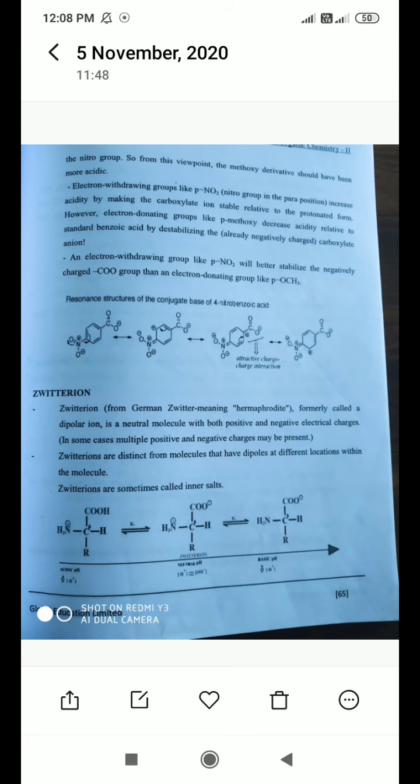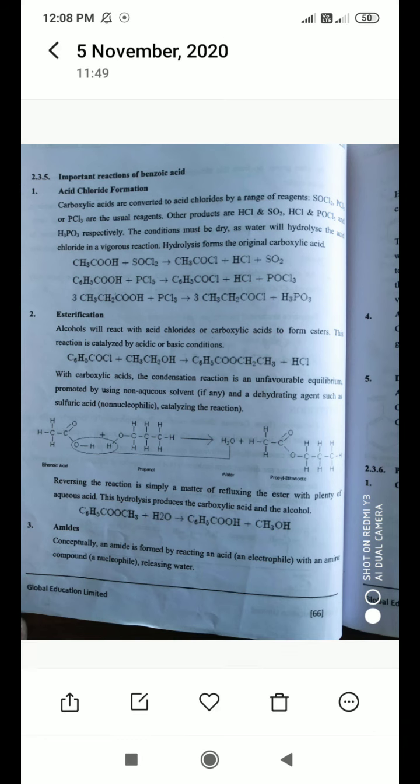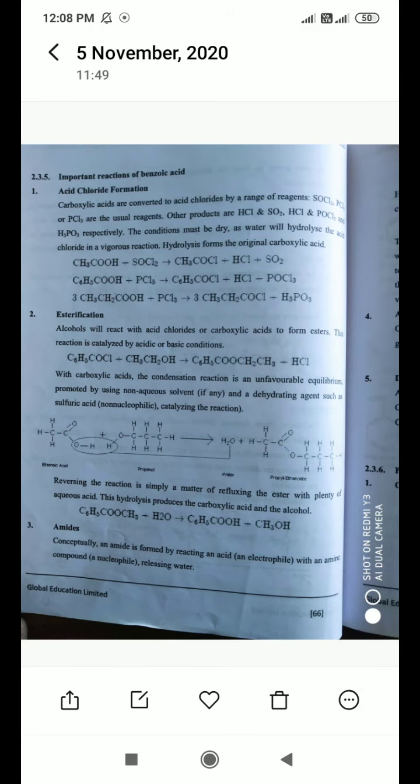You keep that in mind. Now let's start the important reactions of benzoic acid. Benzoic acid is nothing but an example of an aromatic acid. Benzoic acid means a benzene ring attached with COOH, the carboxylic acid functional group. Now, acid chloride formation means how we convert benzoic acid into an acid chloride.